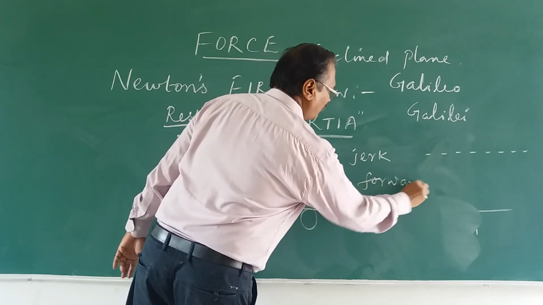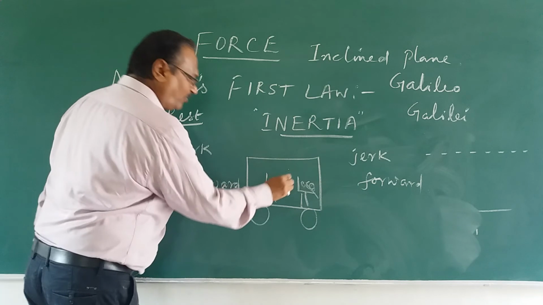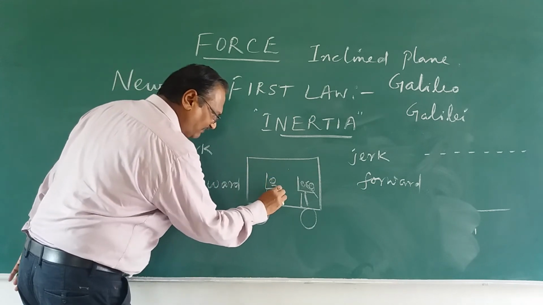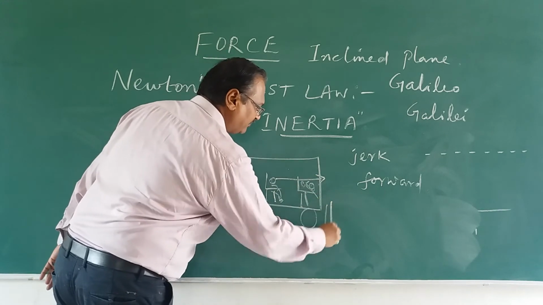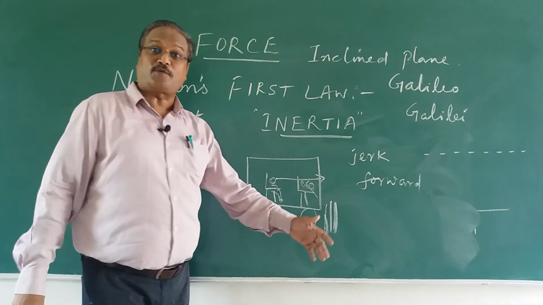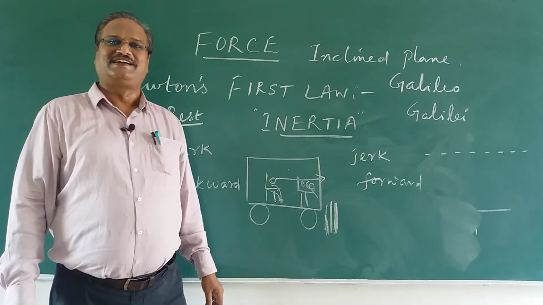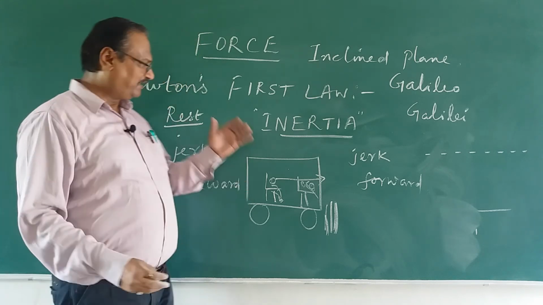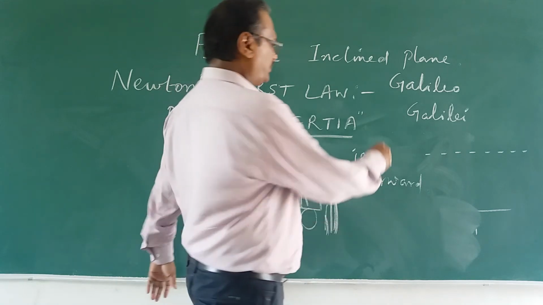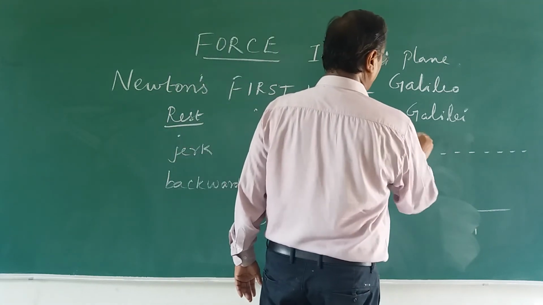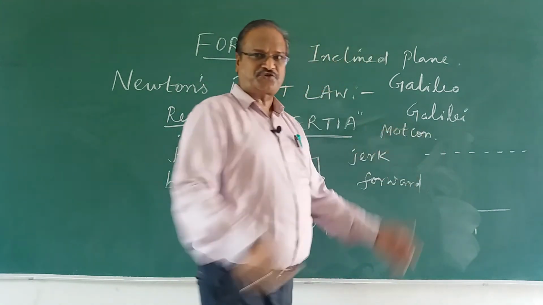Why? Because our feet are in motion with the bus, and the body wants to keep moving even if the bus is stopped with a sudden brake. This is another example of inertia for rest and motion. We can study a lot of things like this. More examples can be stated.